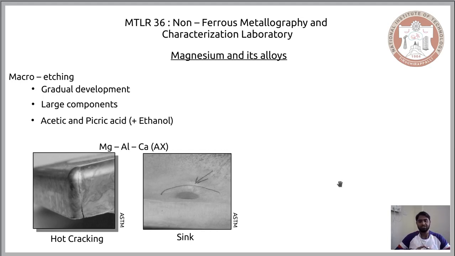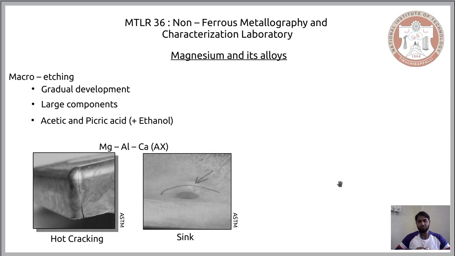The etchants that we still use for macro etching of magnesium alloys are acetic and picric acid. The combination of acetic and picric acid is diluted with ethanol to reduce their concentration. We cannot use water, because again the magnesium alloy is sensitive to water. So in place of water we use ethanol.